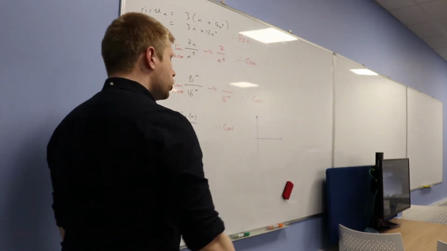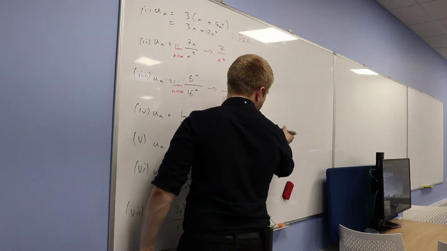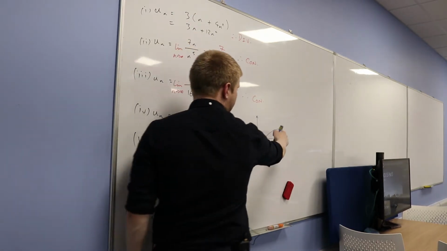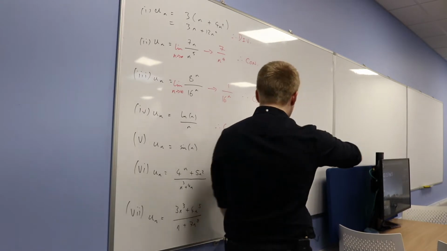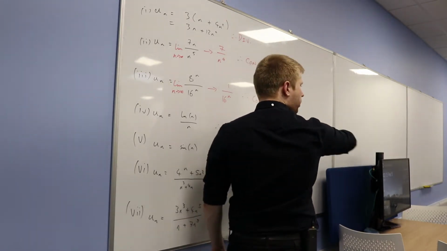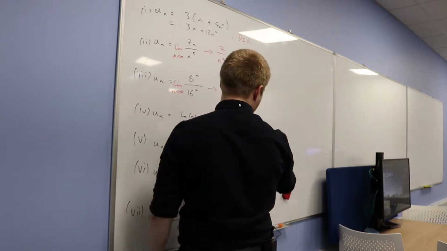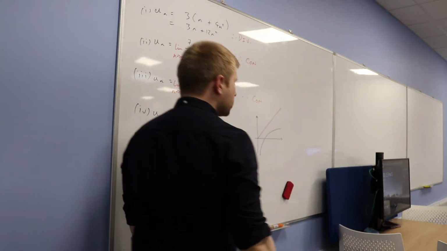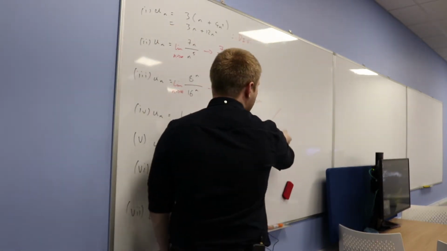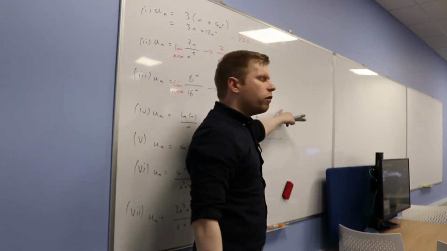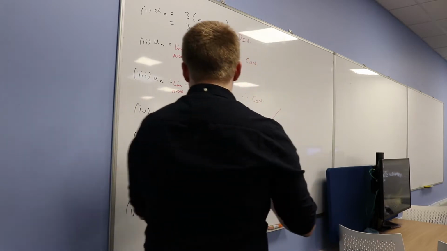Okay. Would you be happy that ln n looks something like this? It's natural log. Okay, so it is growing here, like it flattens out a little bit, but it is still growing just ever so slightly. So as n gets bigger, this thing is going to grow, but just very, very slightly. Okay, but are you happy that the graph y equals n will just look something like this? I mean they might intersect, but eventually this thing is just going to overtake this thing. So you're happy the n term is going to dominate.